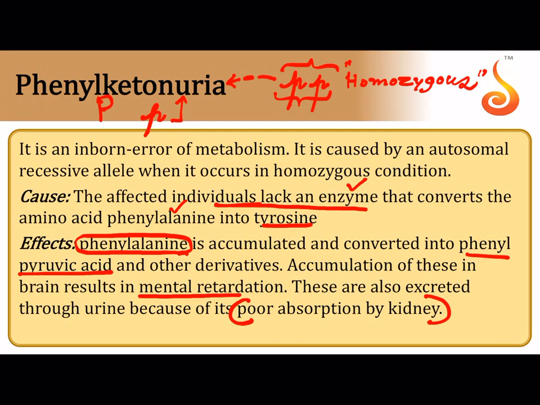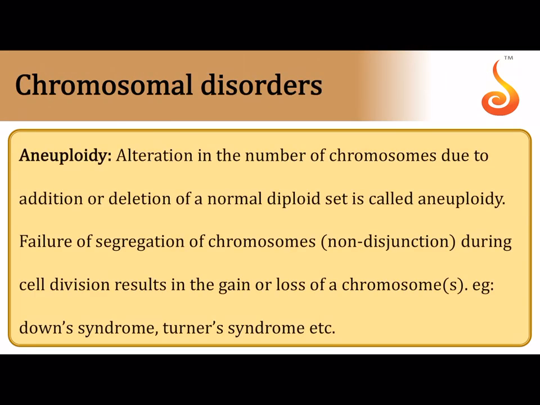Okay, so with this we complete all the genetic disorders, most of which are important for your NEET exam. The next chapter we are left with is chromosomal disorders. What is aneuploidy? Now, for example, in humans, 2n is equal to 46.